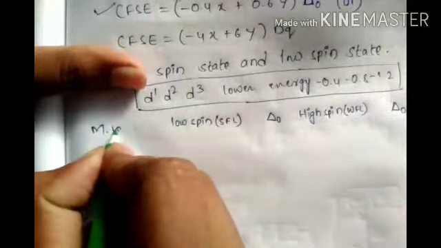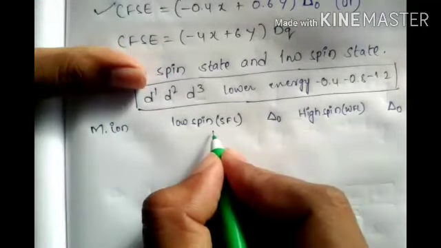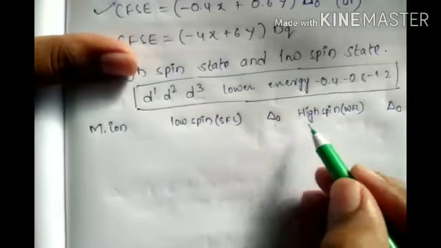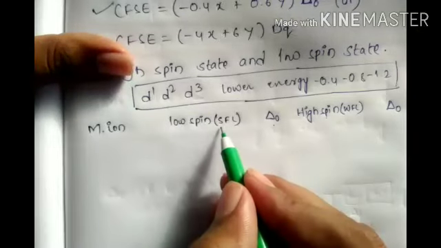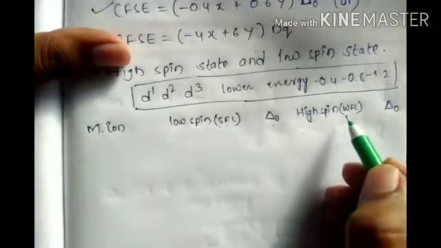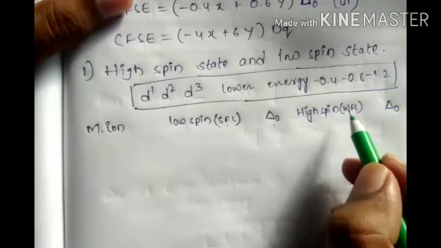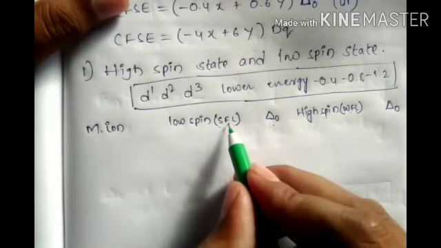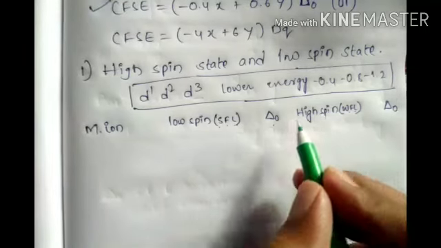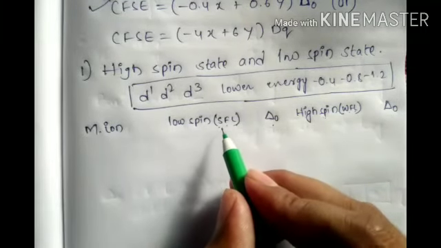Metal ion, low spin, high spin; strong field ligand, weak field ligand. Remember it, very, very important. A strong field ligand will push inside.